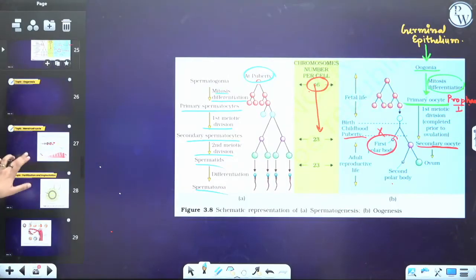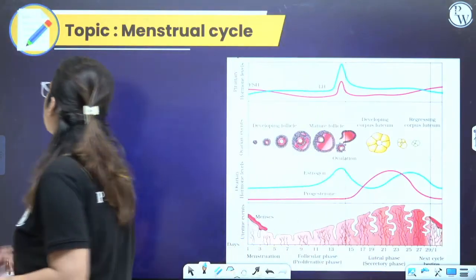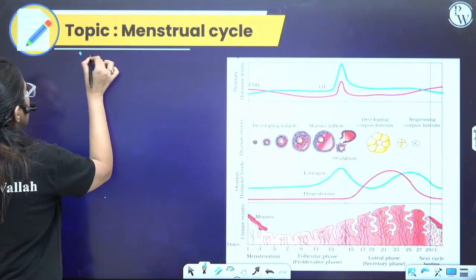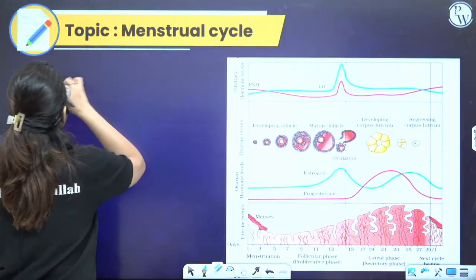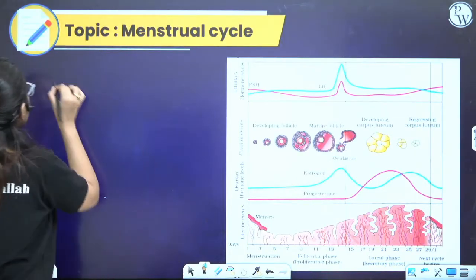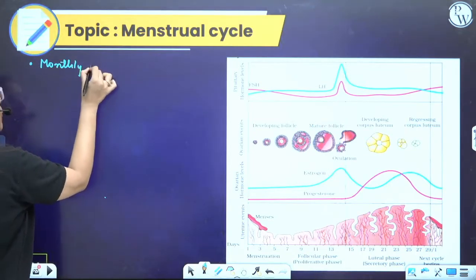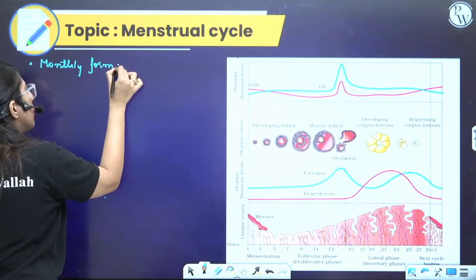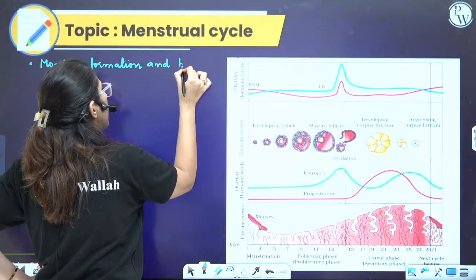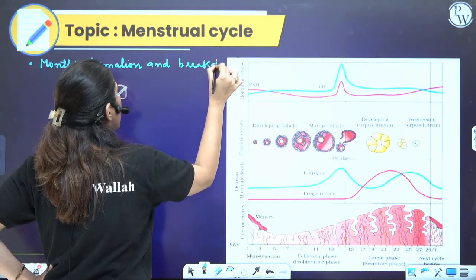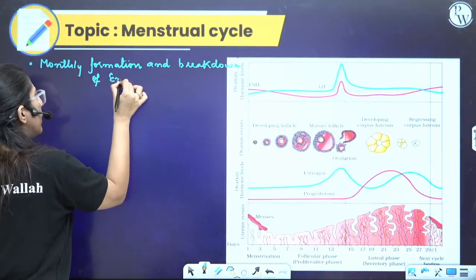Now, moving on to the next part, which is the menstrual cycle. The menstrual cycle means regular, or let's say monthly, formation and breakdown of endometrium lining.